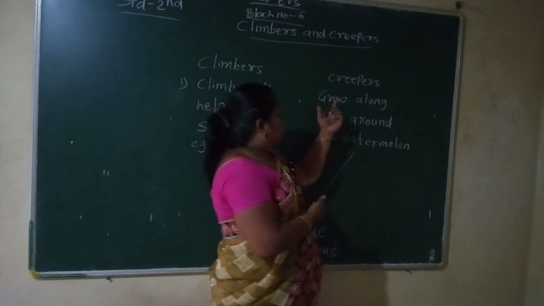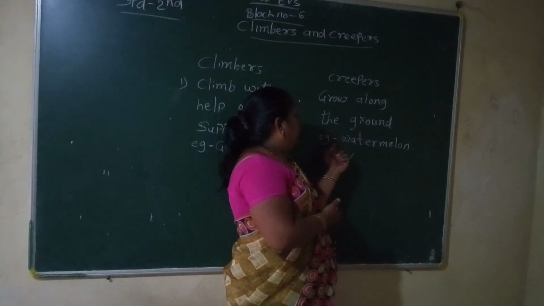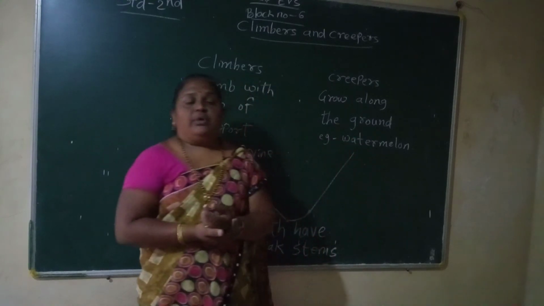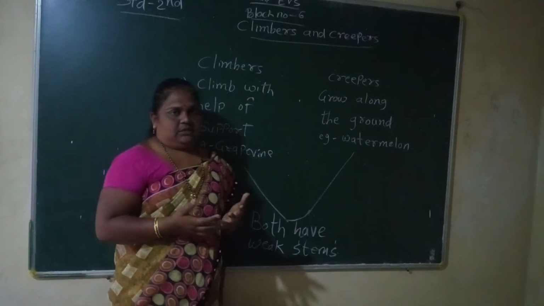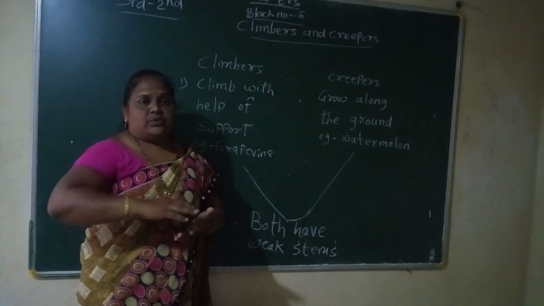And creepers go along the ground. For example, watermelons. Because the fruit is heavy, it cannot stand properly. So these are called creepers.